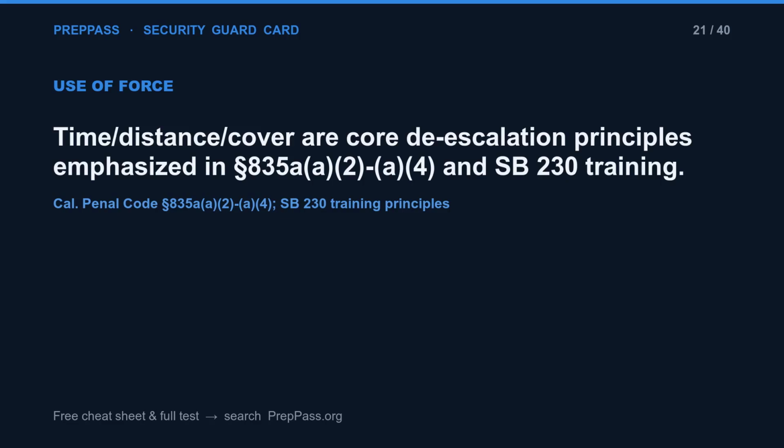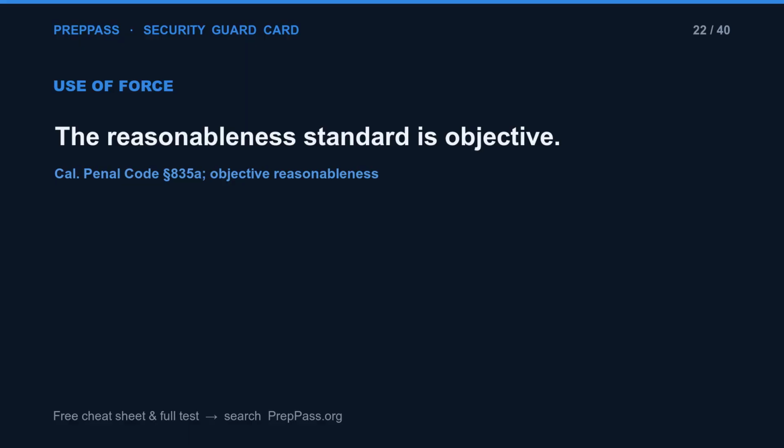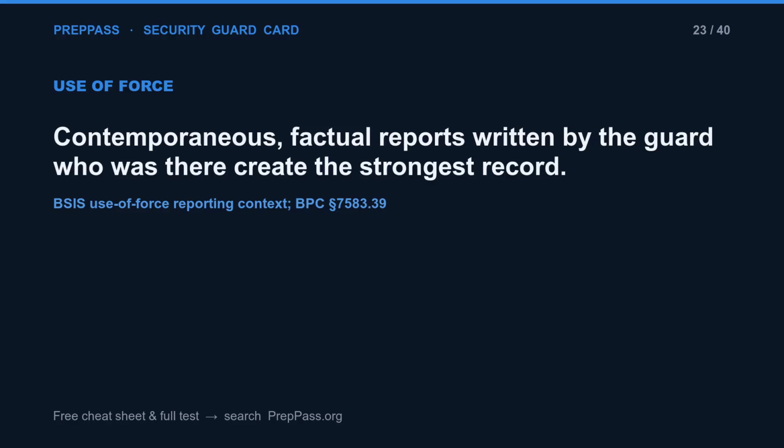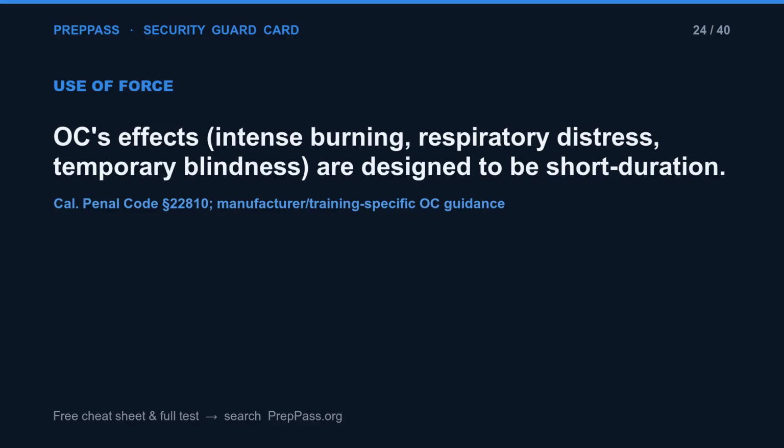Time, distance, and cover are core de-escalation principles emphasized in Section 835A, A2-A4, and SB 230 training. The reasonableness standard is objective. Contemporaneous, factual reports written by the guard who was there create the strongest record. OC's effects, intense burning, respiratory distress, temporary blindness, are designed to be short duration.